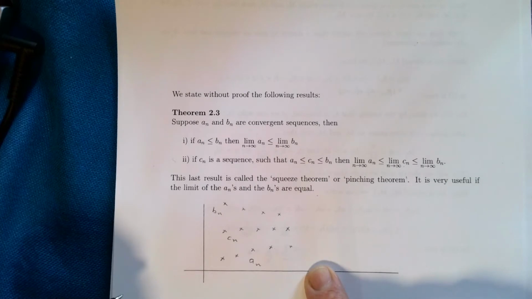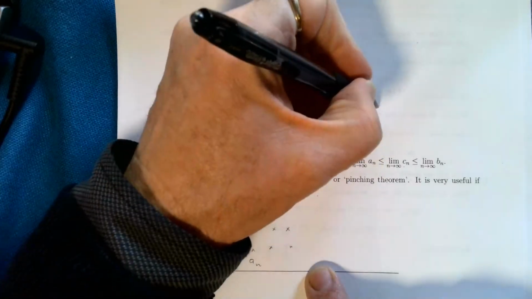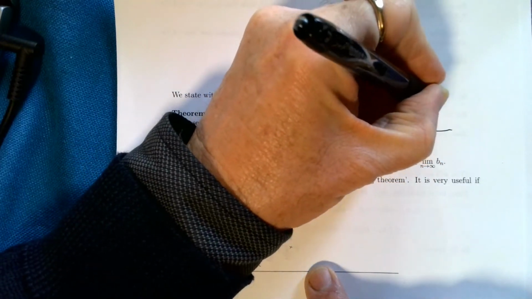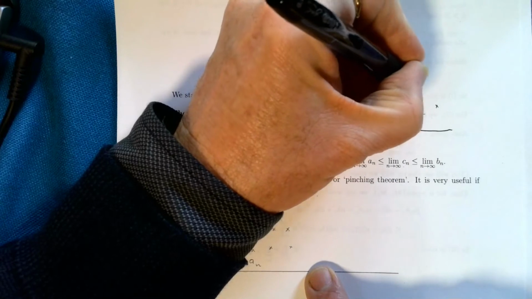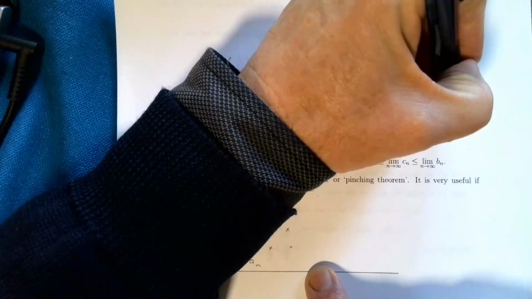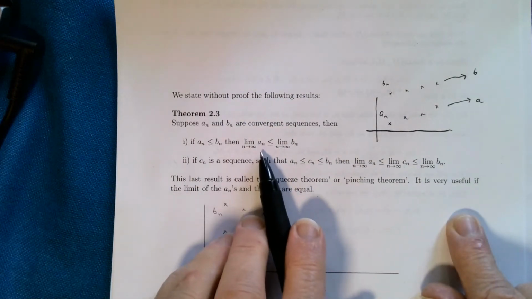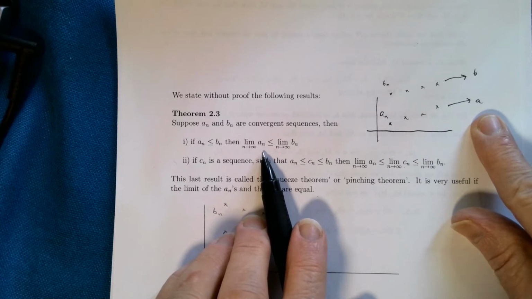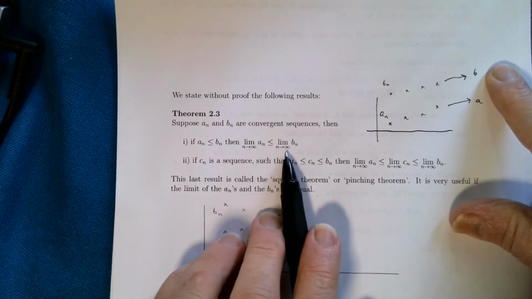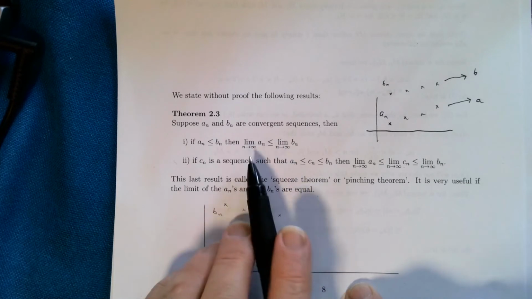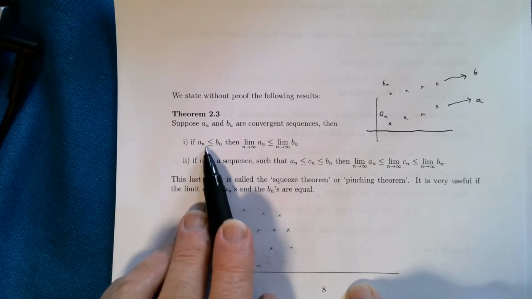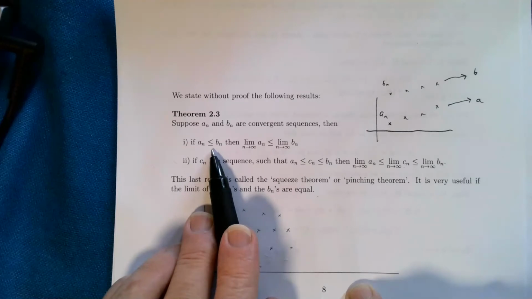So if you've got some a_n's here, and you've got some b_n's here, and this one goes towards some number a and this goes to some number b, then all it says is that when you take the limit, this a, the limit of the a_n's, is going to be less than or equal to the limit of the b_n's. In other words, taking limits preserves inequalities. It doesn't upset the inequalities.